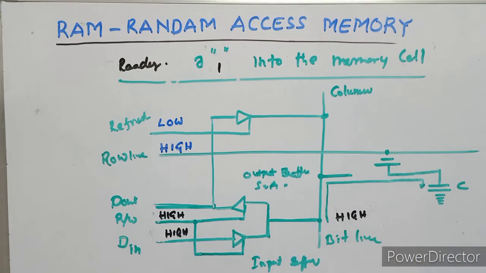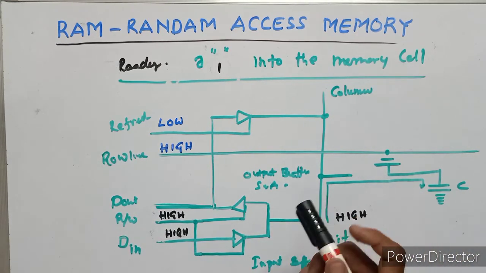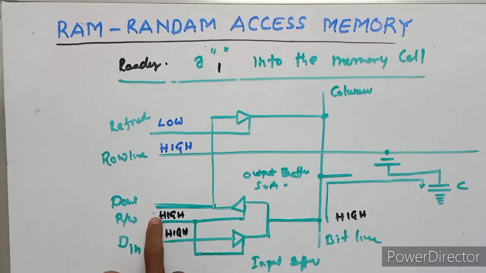To read from the cell, the read or write line is high, enabling the output buffer and disabling the input buffer.